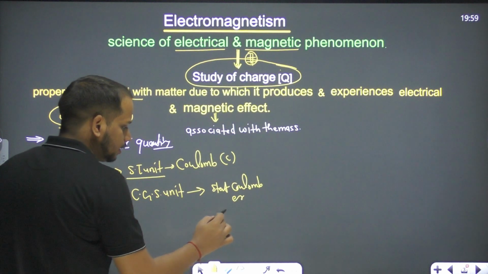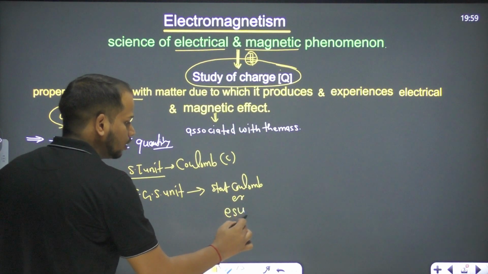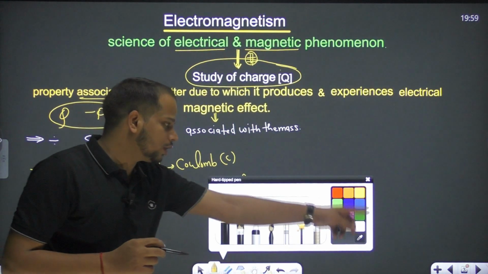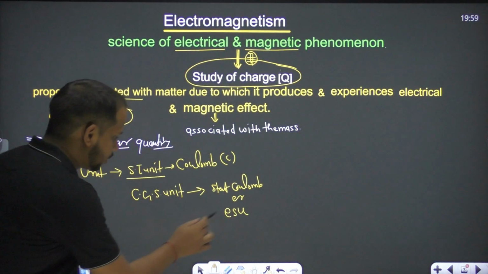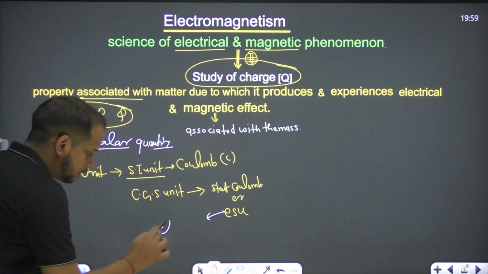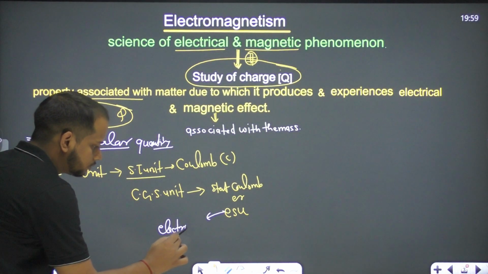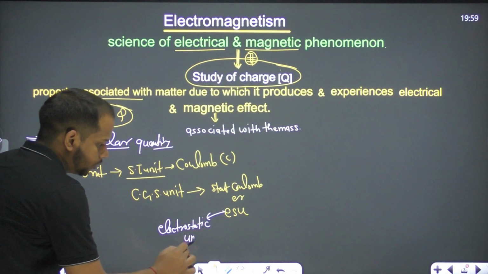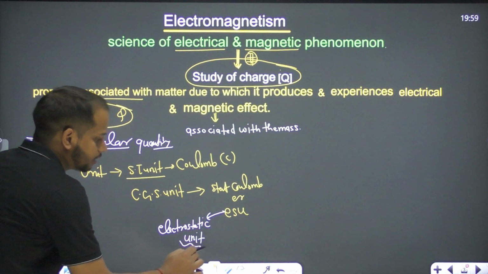Either we can say this is called ESU. What is the meaning of ESU? ESU means electrostatic unit, right? This is the ESU we have.